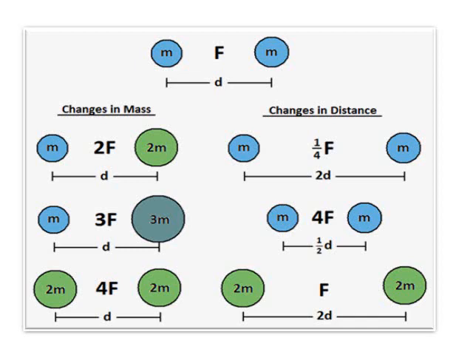Now when you calculate the force, let us say the total force is F. F is the total force when the two equal masses are separated by a distance d. So we take it as common and we compare this with all the changes in mass and changes in distance. Now let us take the first case where there is a change in the mass. So how is the mass being affected here? So left side m, right side 2m.